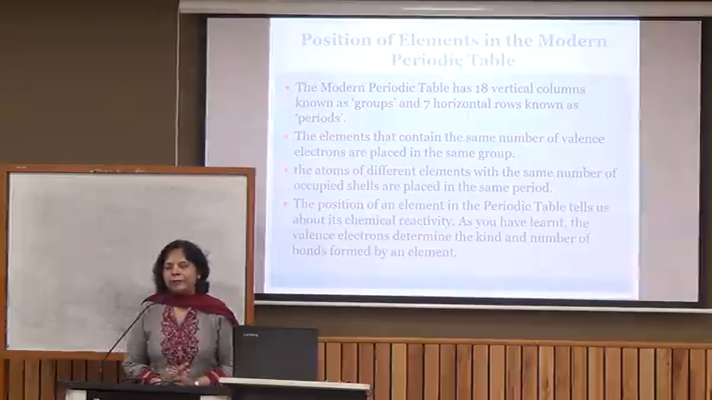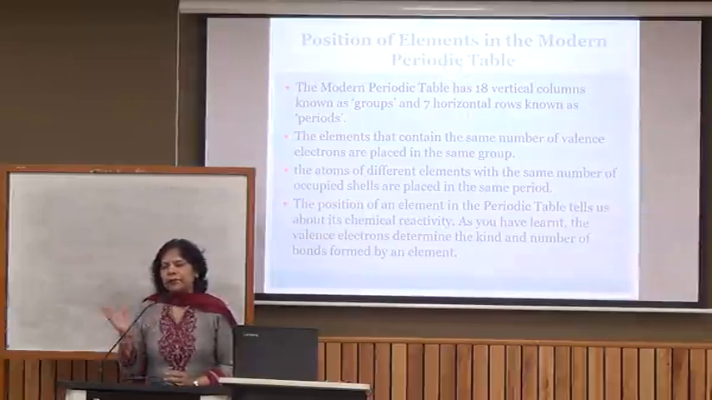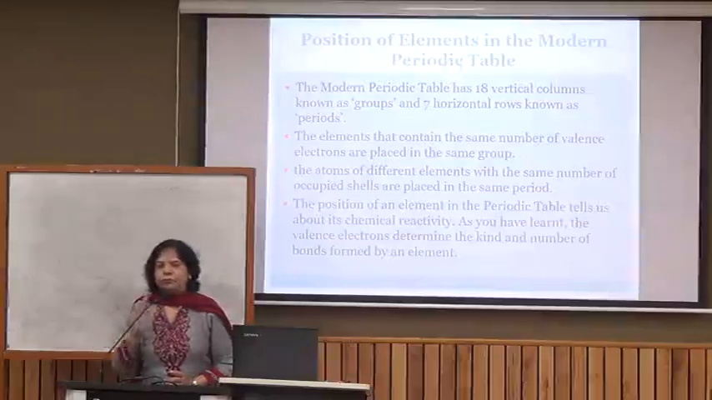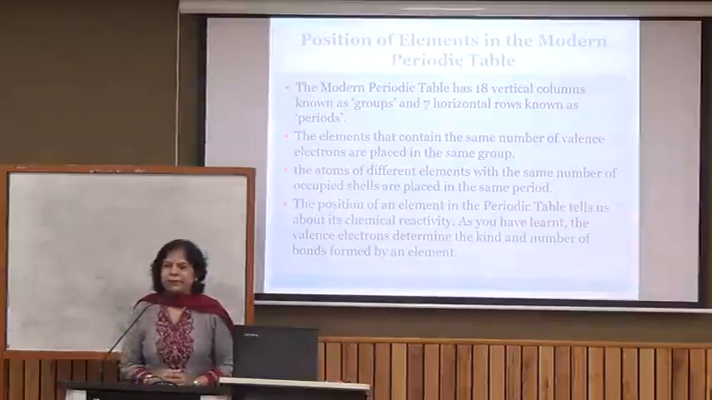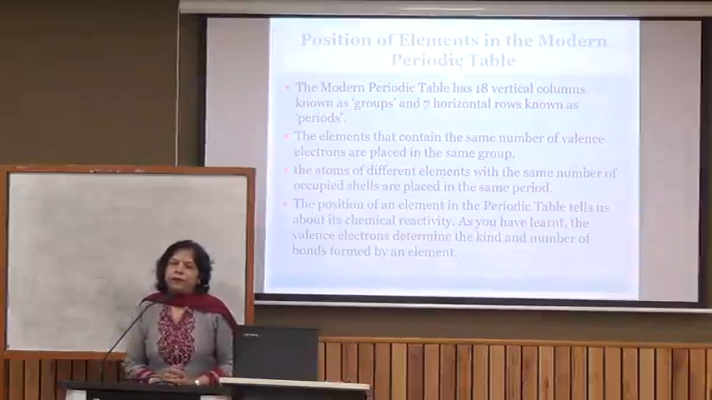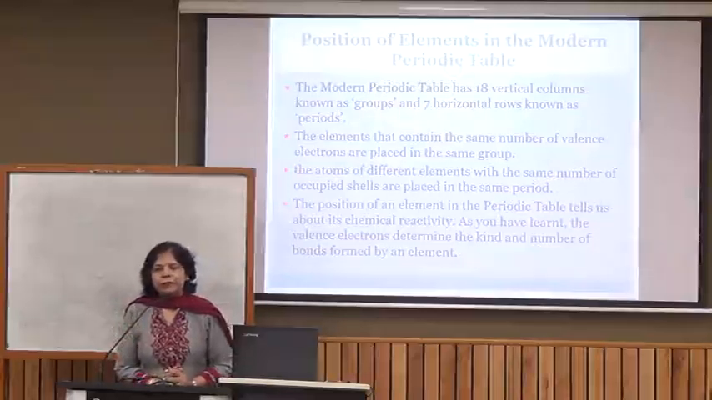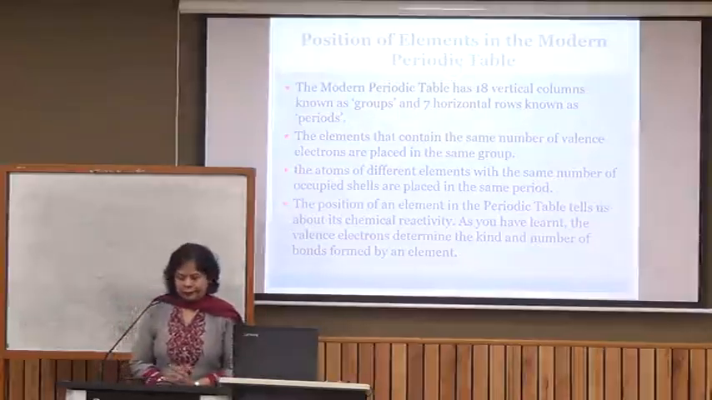And in different groups, as we go across the period from left to right, the number of valence electrons keeps on increasing by 1. As they have different numbers of valence electrons, elements of the same period, that is the horizontal row, have different chemical properties because they have different valence electrons.